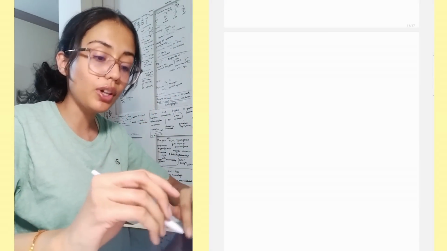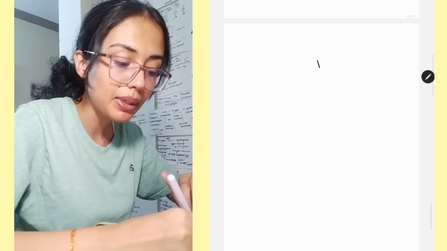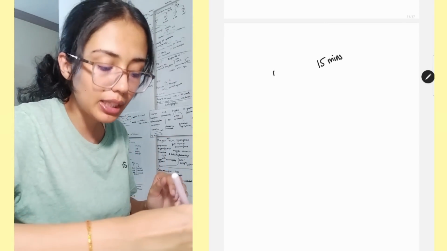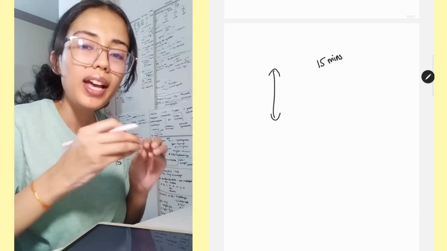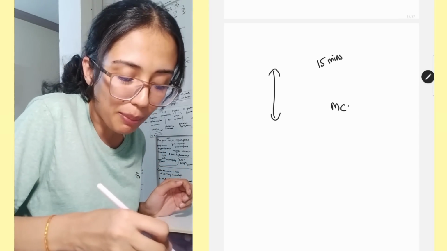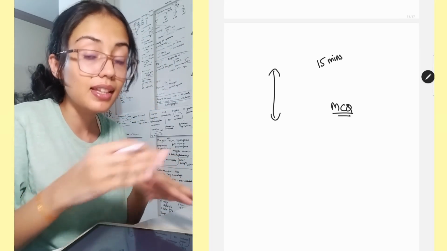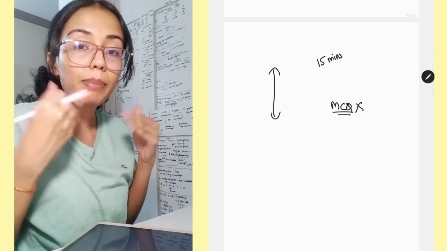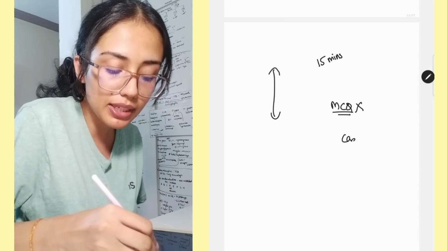Lastly, one tip I want to give you for your reading time is when you get your reading time, make sure in those 15 minutes you take an overview of the whole paper. Read the paper once, get the general overview, and then MCQs you can't solve mentally because if you solve mentally you might make mistakes. So in math paper, don't try to solve your MCQs during reading time. The better thing to do is to read your case-based questions.